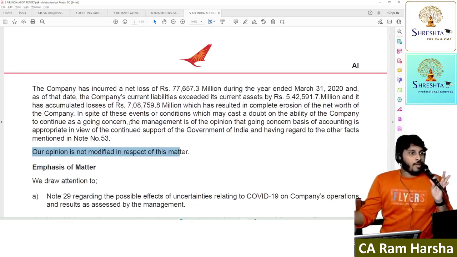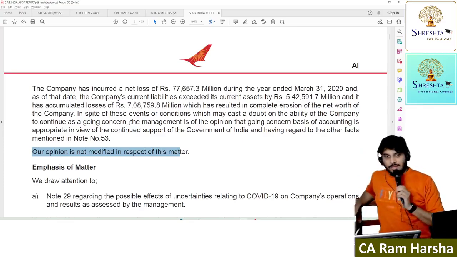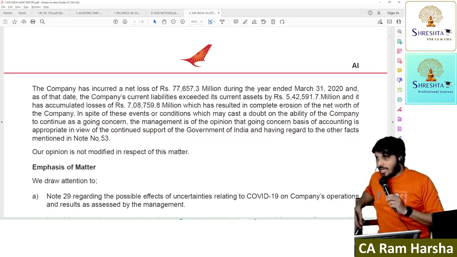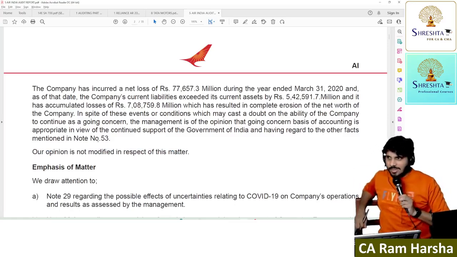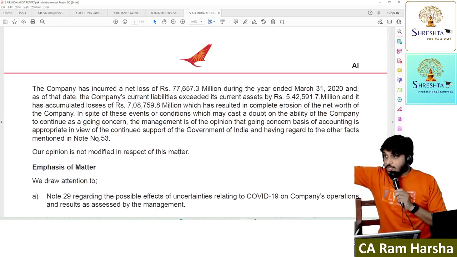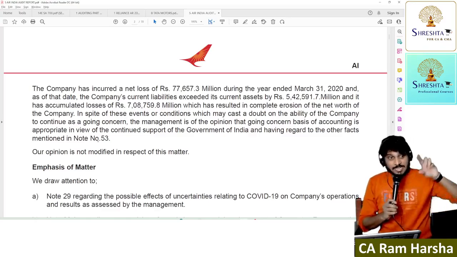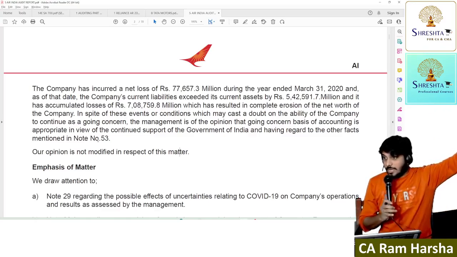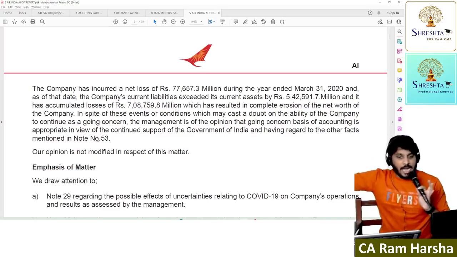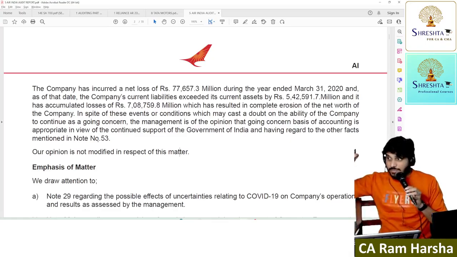Obviously no. If I have to highlight, it should be there in the note point, no? Correct? When can I highlight here? If it is there in the note point. If the company did not disclose, how can I highlight? I'll give an adverse opinion. I will talk about this under the basis for adverse opinion section. When the company did not disclose, I will directly discuss that under basis for adverse opinion. But if the company disclosed it honestly, I don't have any objection. I will put it under material uncertainty related to going concern. Understood when this will come?